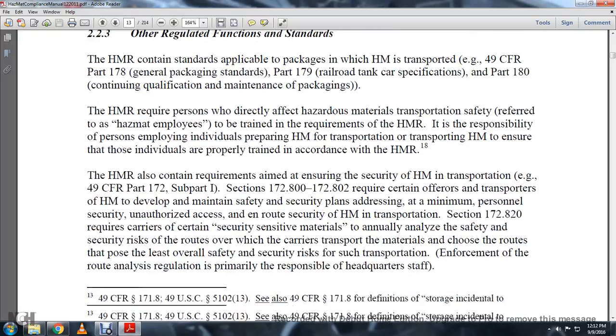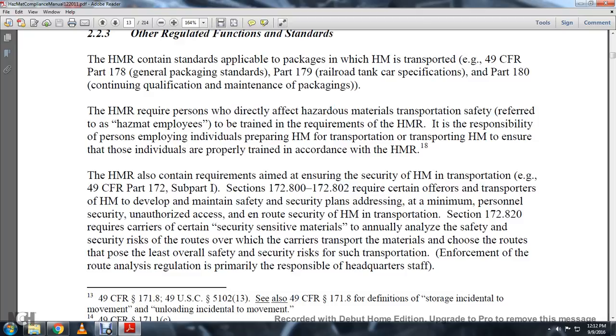2.2.3 Other regulated functions and standards. The hazmat regulations contain standards applicable to the packaging in which the hazmat is transported: Title 49 CFR Part 178, general packaging standards; Part 179, railroad tank car specifications; and Part 180, continuing qualification, maintenance, and packaging. The hazmat requirements require persons who directly affect hazmat transportation safety, referred to as hazmat employees, to be trained